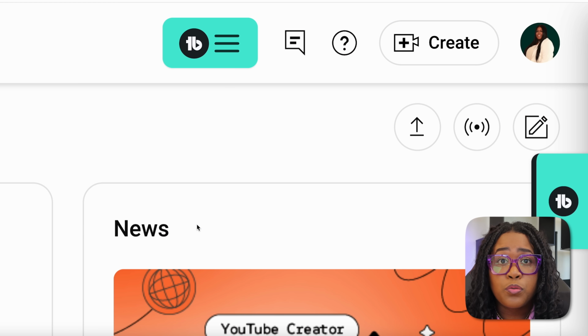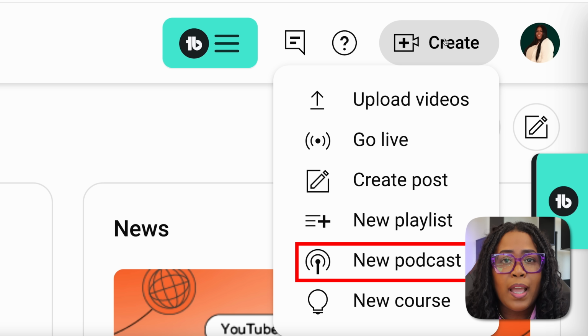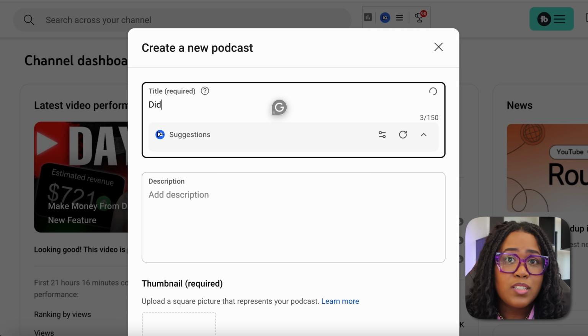And inside of YouTube, they actually have an entire dedicated podcast area. And this is a fairly new feature. And you know how YouTube is with their new features. That's the type of content they like to push out more than others. And so to upload this as a podcast, all you have to do is go into your YouTube studio, you'll hit create, and then you'll see that podcast section under there, and that's where you'll add it. You'll add the name and everything else.